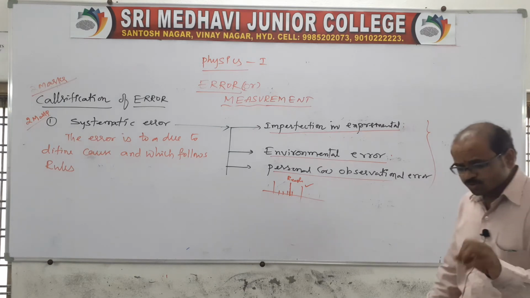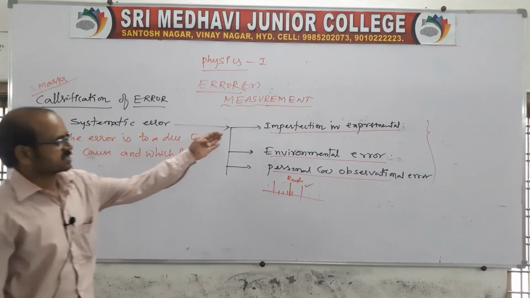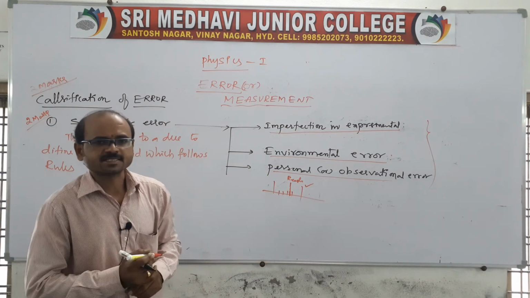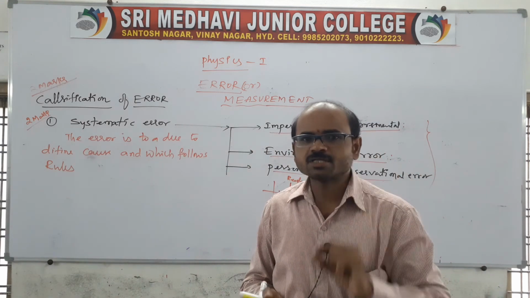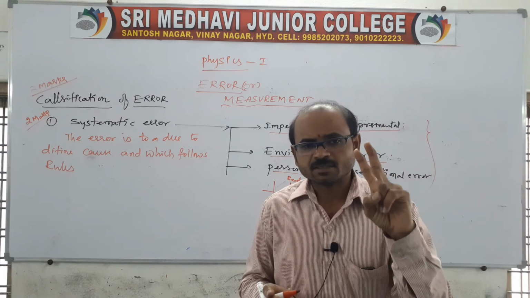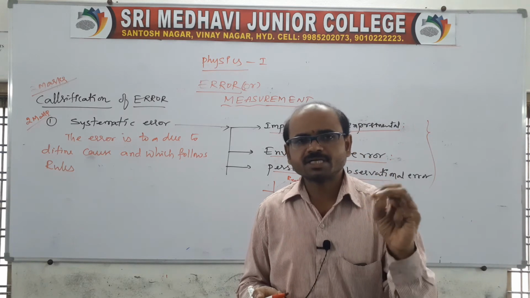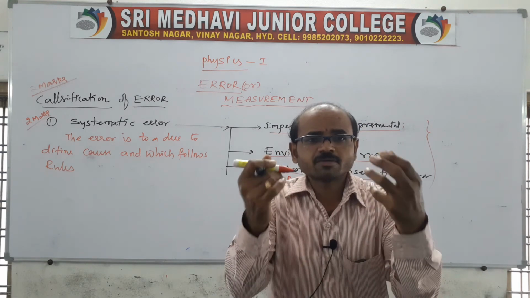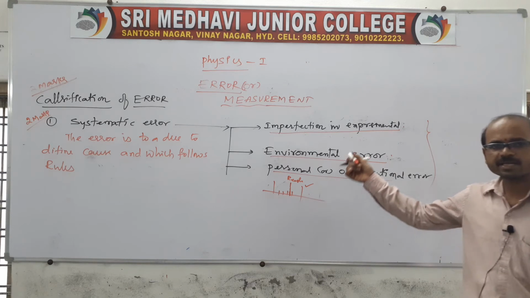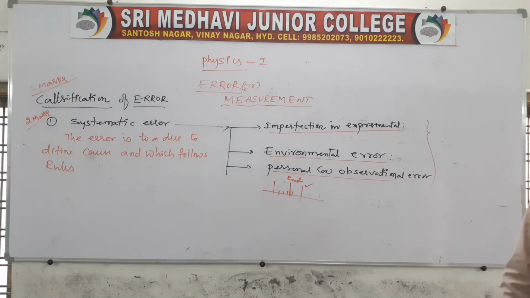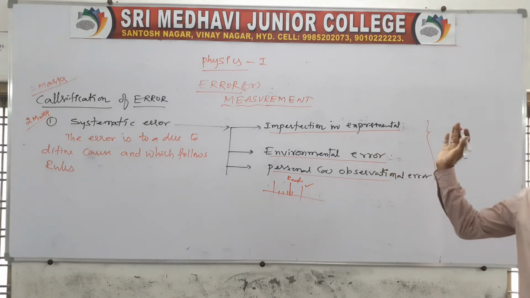So this is a 2 marks question. What is systematic error? What are the types of systematic error? There are 3 types of systematic errors. And how can we minimize the systematic error? We can minimize it by using the high resolution power of an instrument, that is one. Second, by using the instruments in the proper way. Third, error can be minimized if you avoid our personal biases while taking the readings. So this is the classification of error. In that, the first one is systematic error, and it is finished.